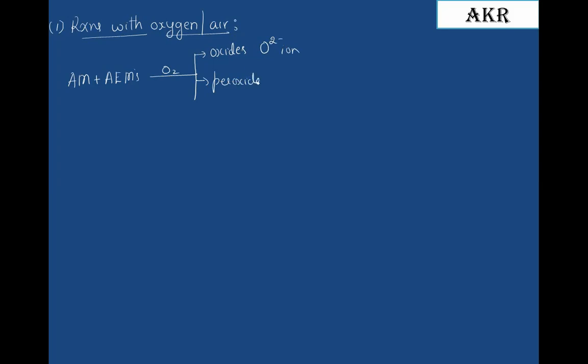First, a reaction with oxygen. Reaction with oxygen or atmospheric air. Both alkali metals as well as alkaline earth metals react with oxygen present in the atmospheric air to form respective oxides, O2 minus ion, peroxides, O2 2 minus ion. You should concentrate on this one, and superoxides.